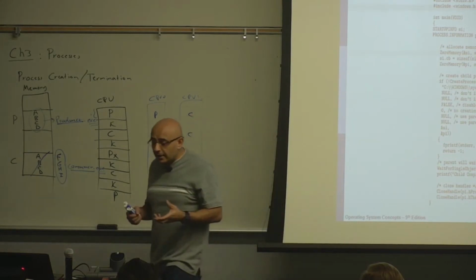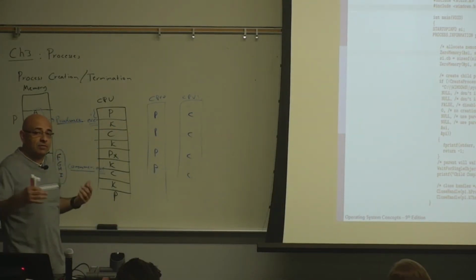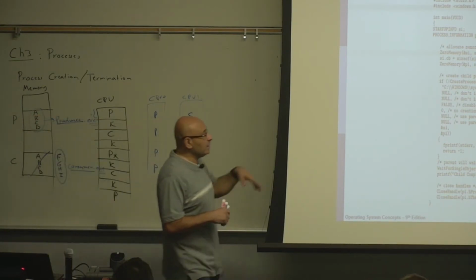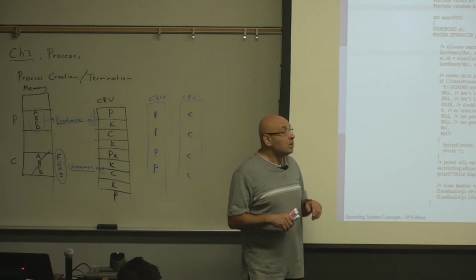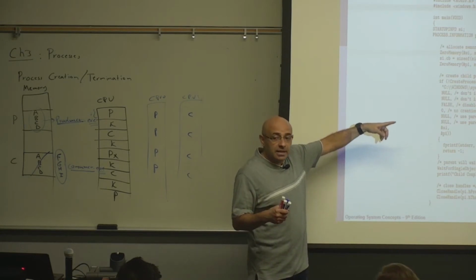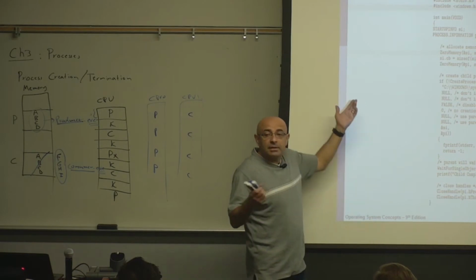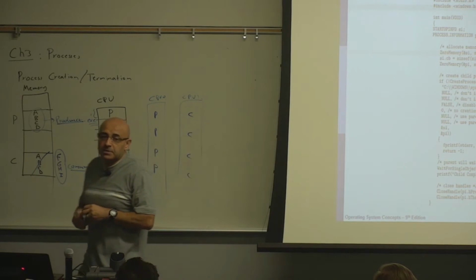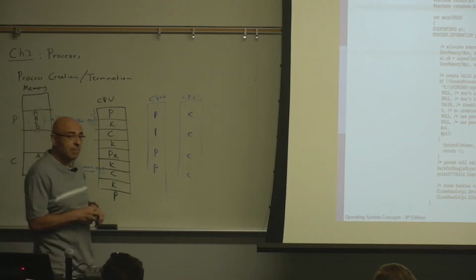So on Windows, they are not assuming that when you create another child, the child will be a clone of the parent. On Windows, they're assuming that whenever you create a child, the child is going to be a different process running a different program. There is nothing that prevents it from loading the same program. You can load the same program if you want, but 99.9% of the time, you will be loading a different program.